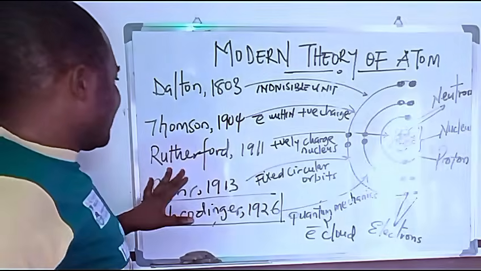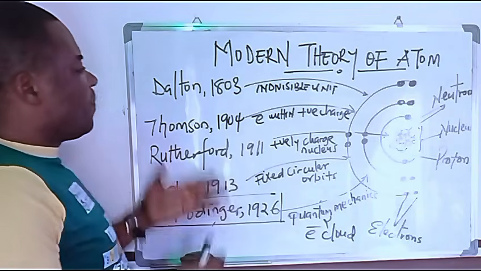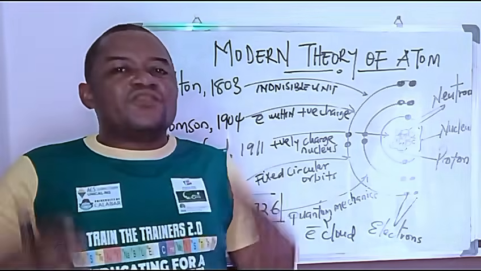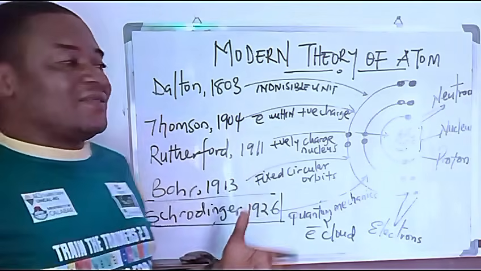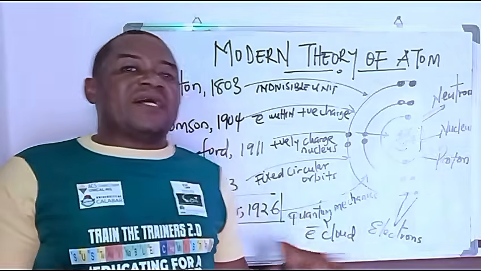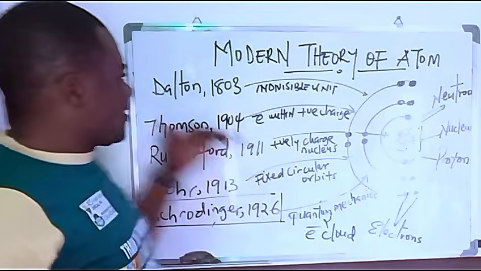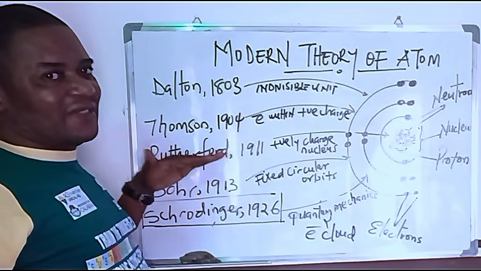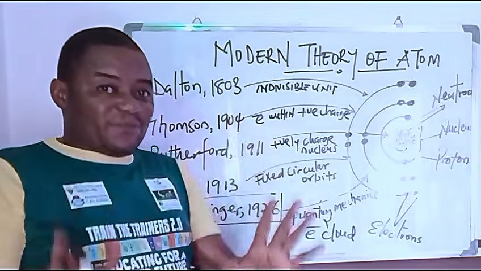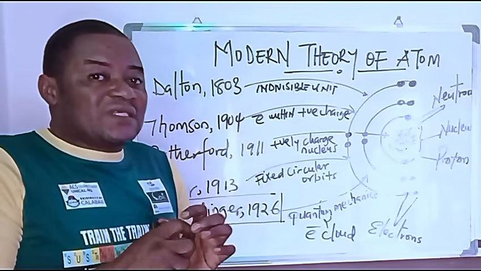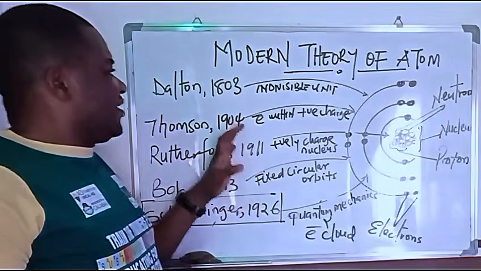Okay, so Ernest Rutherford was the next person in line in the earlier theories of the atom who believed that the atom had a nucleus. You can see how it came. So it was not just one person that woke up one morning to tell you that an atom has electrons, has orbitals, has this, has that. Every one of these scientists was able to detect something about an atom. While this one was interested in understanding that an atom is indivisible, with particles that can be fused more like a billiard ball, this one, J.J. Thomson, believed in